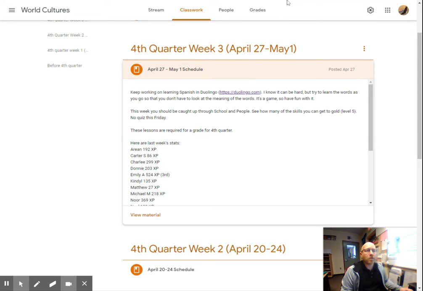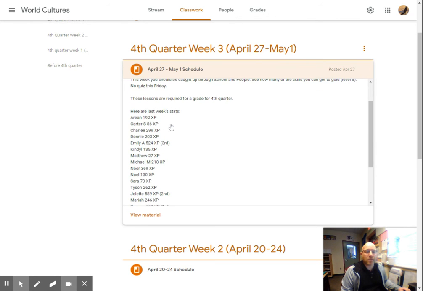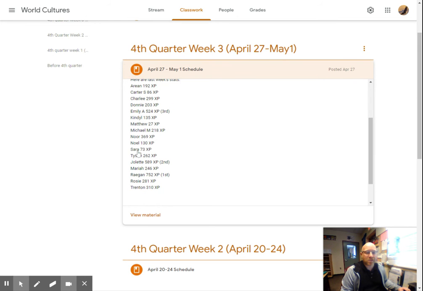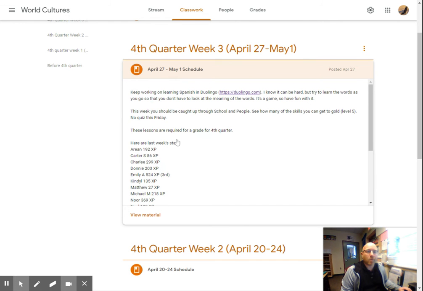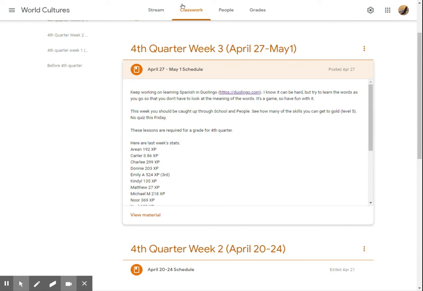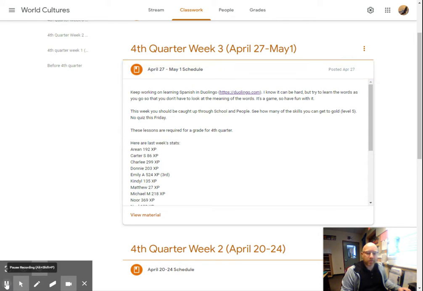That'll open up a new tab, and unfortunately, you won't be able to see that because I'm just recording this tab here. But you want to go to Duolingo. And what we want to see here, we'll see how much time people spent. And so if you do any work at all, I'm going to record it here so everybody can see it. I want to keep you working and keep you accountable with that. I am hoping, let me pause this here.